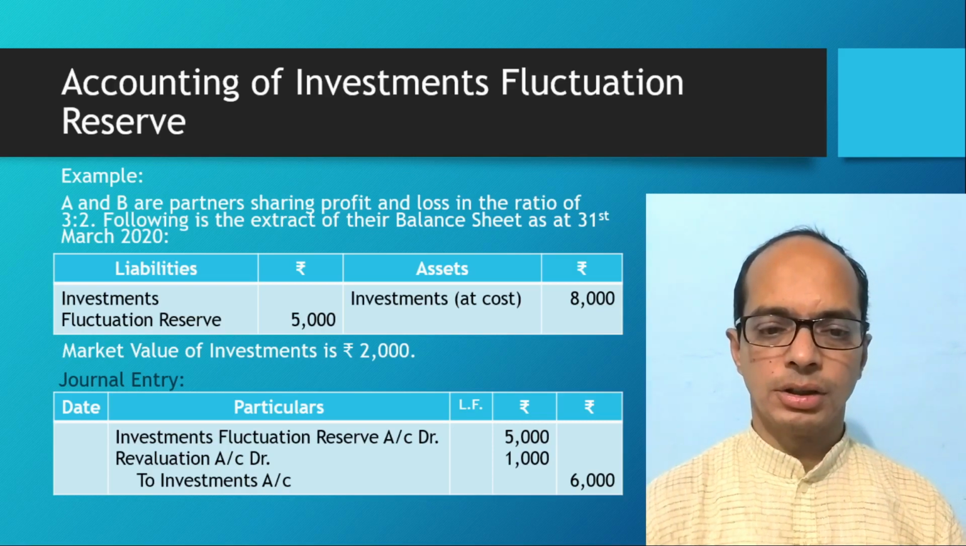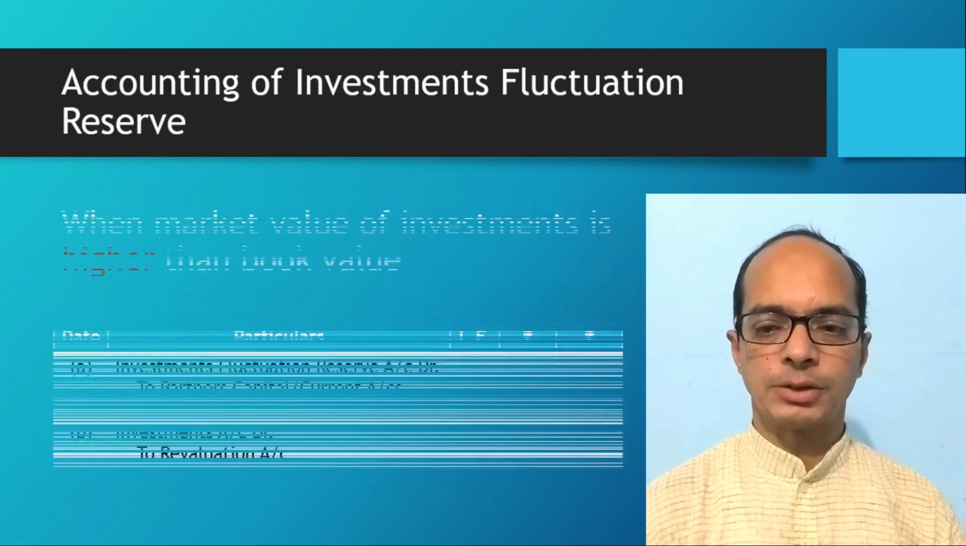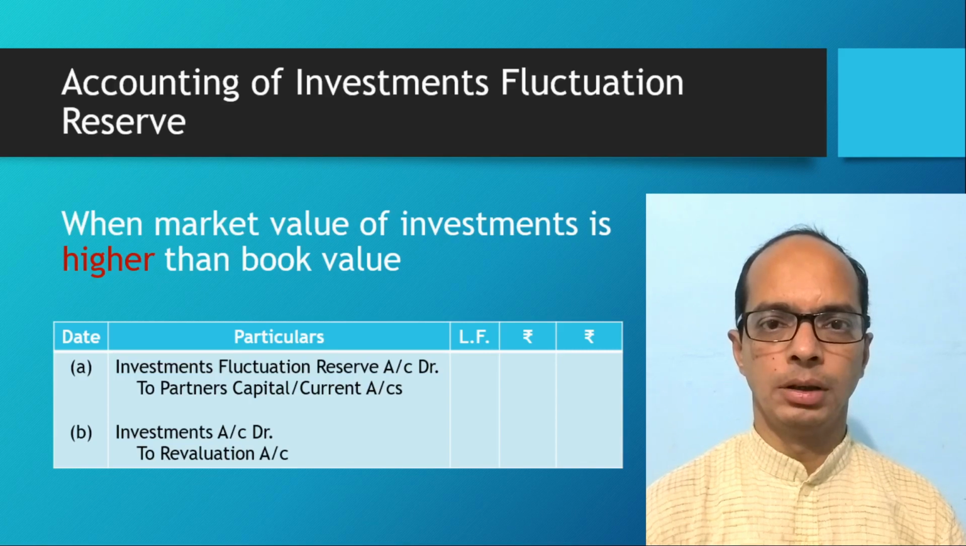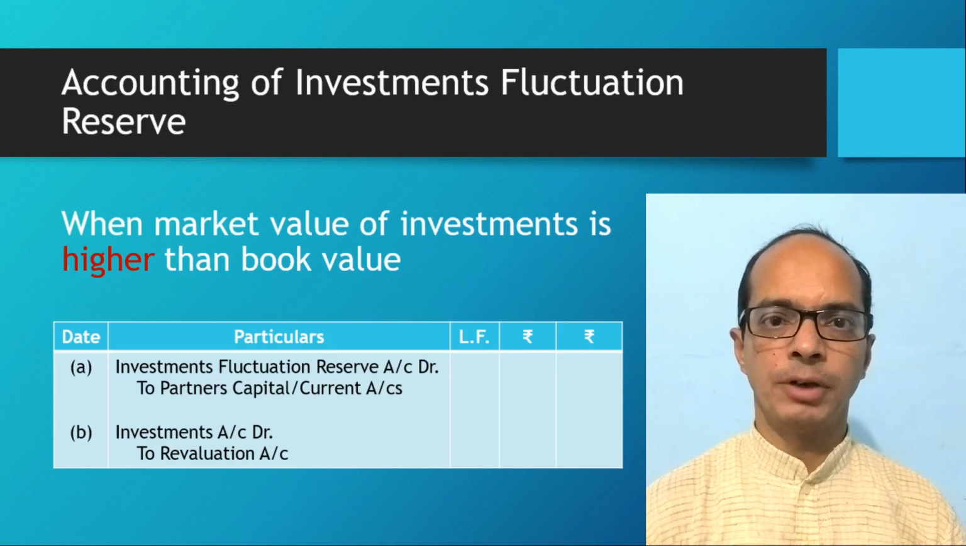Now last condition, when market value of investment is higher than the book value of investment. Under this condition, there is no loss to the firm due to fluctuation in the price of the investment. But on the other hand, there is a profit. And that profit will be credited to revaluation account. And reserve available will be distributed amongst the partners in old profit sharing ratio.